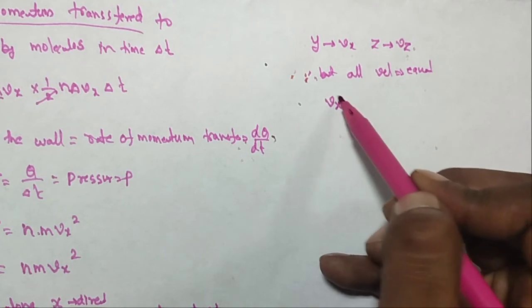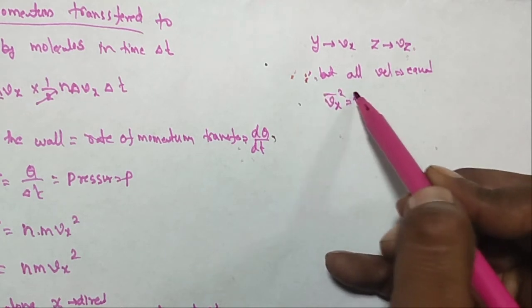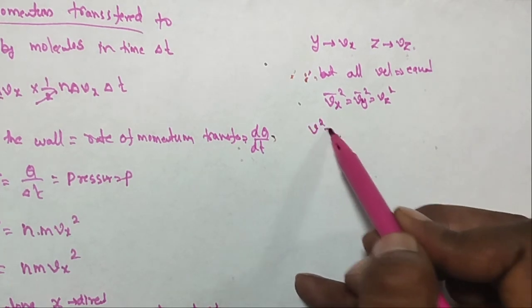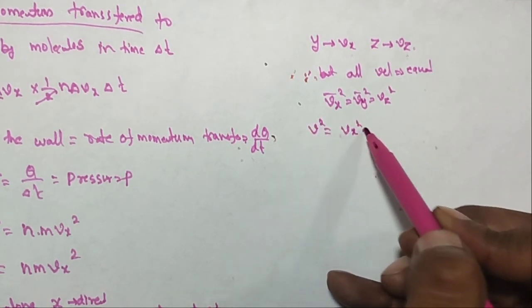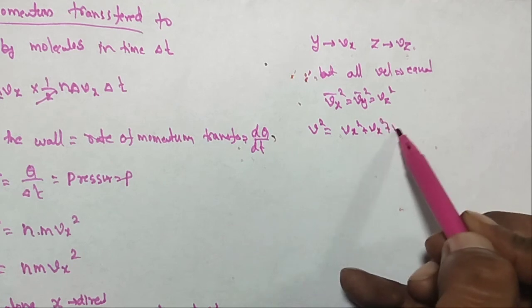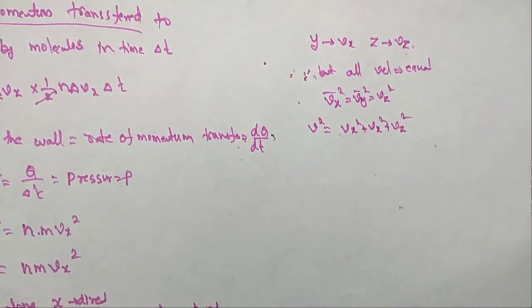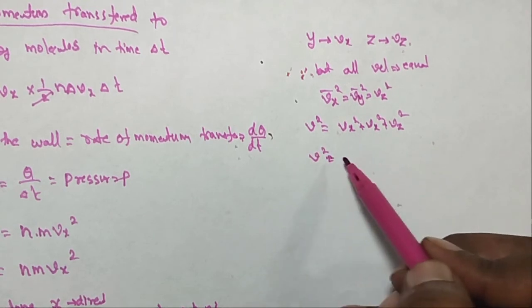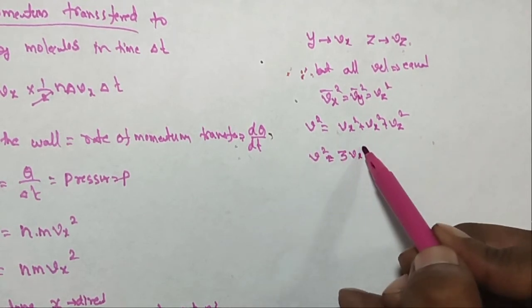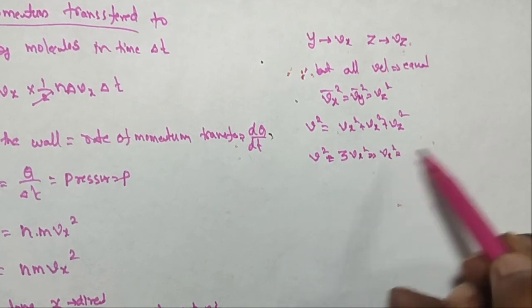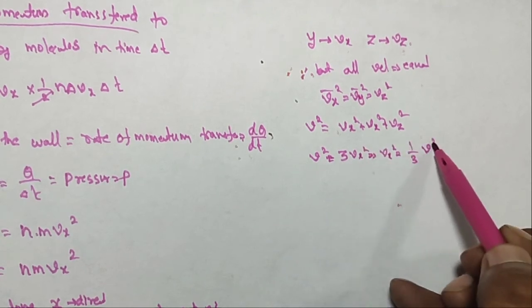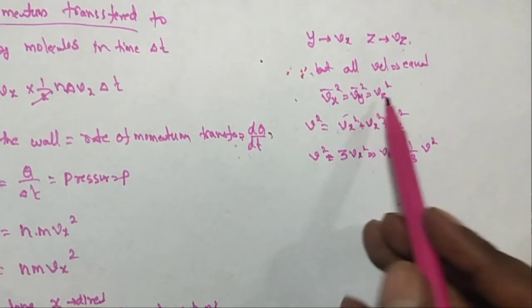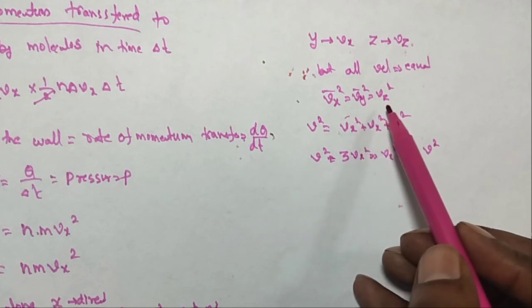So that is vx square is equal to vy square is equal to vz square. But what is the total velocity? v square is equal to vx square plus vy square plus vz square. In component form, v square is equal to 3 times vx square, so vx square is equal to 1 by 3 v square. This applies to all particles, we can consider all particles in the x direction, y direction, z direction.